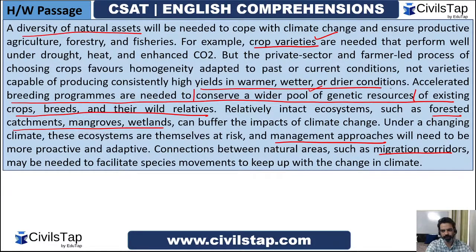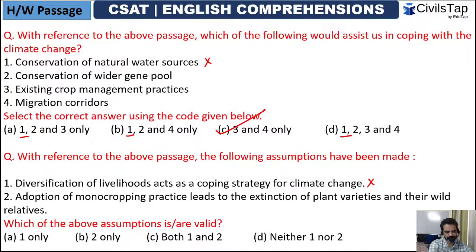That means monocropping leads to loss of genetic resources of existing crops, breeds, and their wild relatives. Only option 2 is correct. So option B is the correct answer.